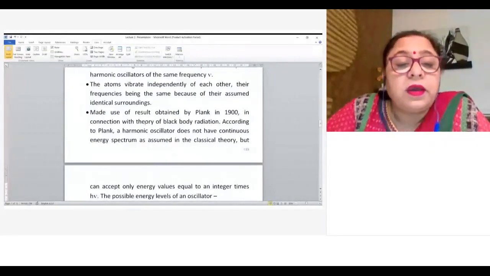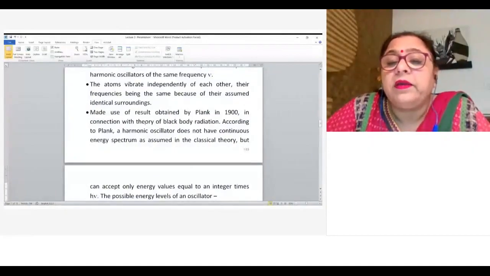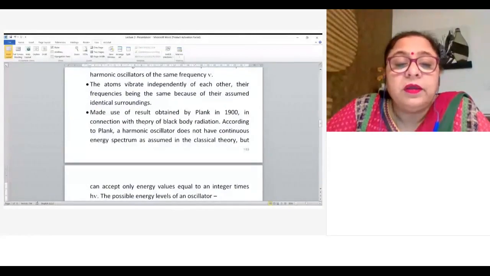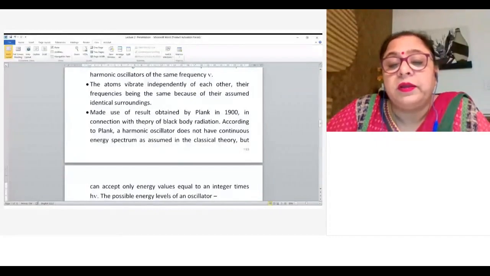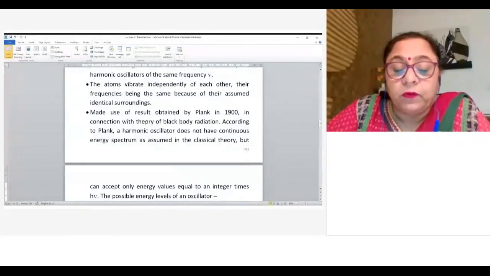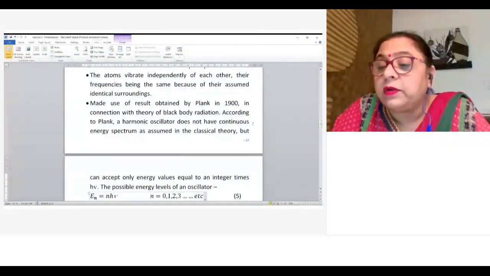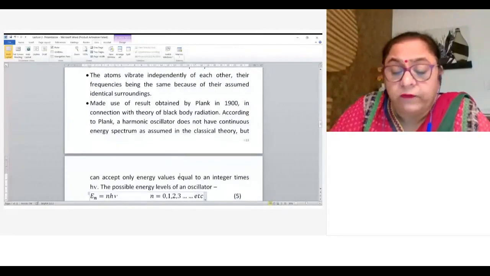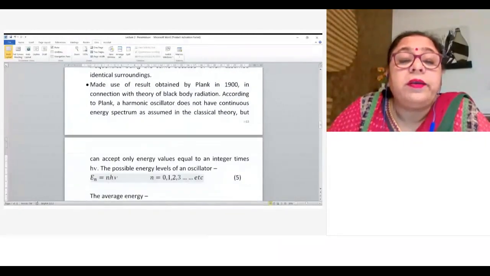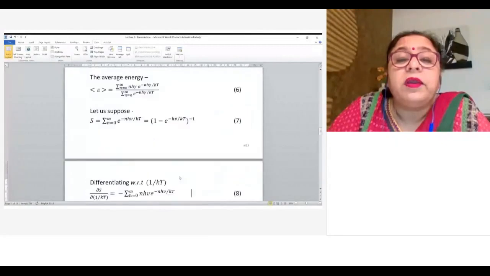And third, he used the result of Planck, which he gave in 1900 in connection with the theory of black body radiation. According to Planck, a harmonic oscillator does not have a continuous energy spectrum as assumed in the classical theory, but it can accept only the energy values which are integral multiples of h nu. So the energy of a harmonic oscillator is equal to n times h nu, where n is equal to 0, 1, 2, etc.